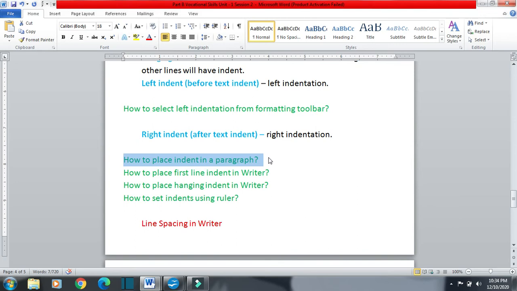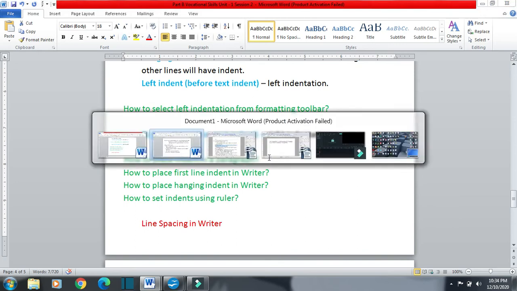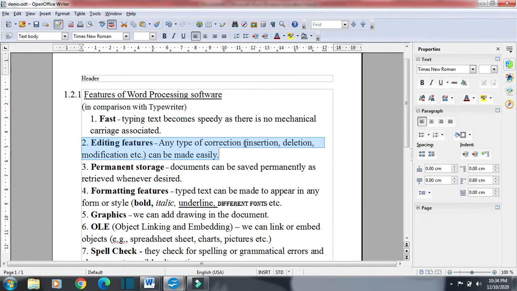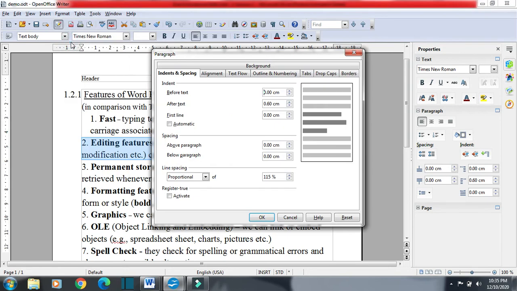So how can we place indent in a paragraph? So we will see. The question was how to place indent in a paragraph. Select the paragraph, click on Format, then Paragraph, and then Indents and Spacing.